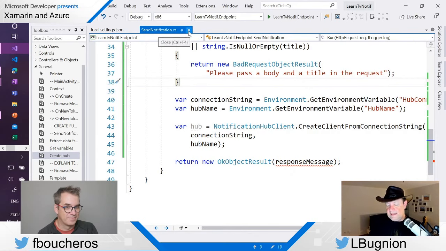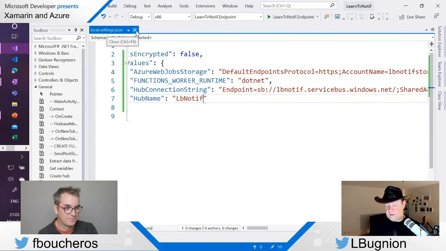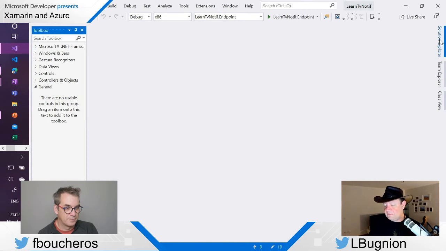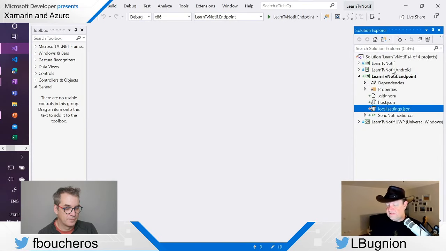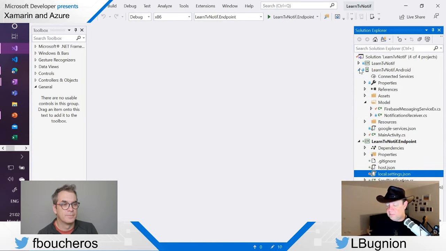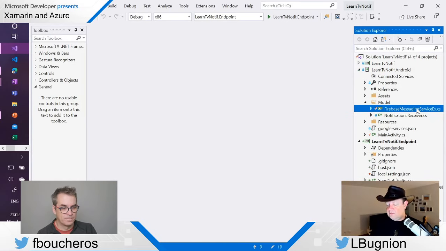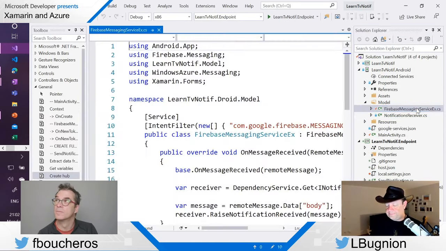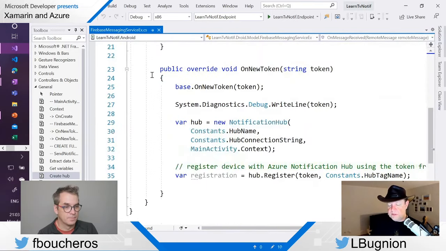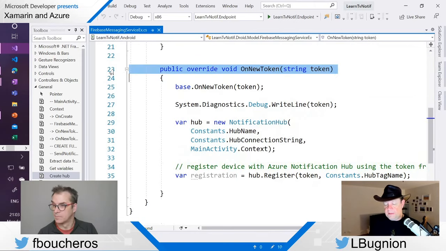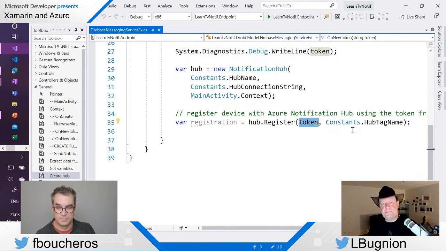So let's go back now. I'm not going to continue in the function right now, because I'm going to go into the clients and I'm going to register those templates, all right? Because now we understand the problem of the templates. So for Android, when we receive the token, here I can go and I can add a template registration.